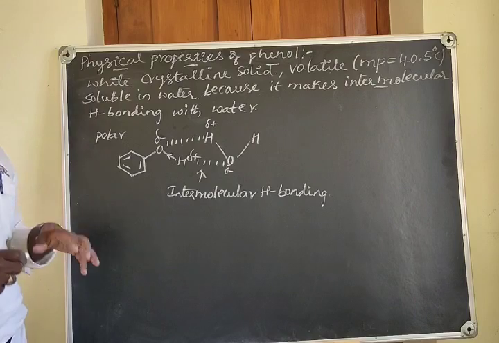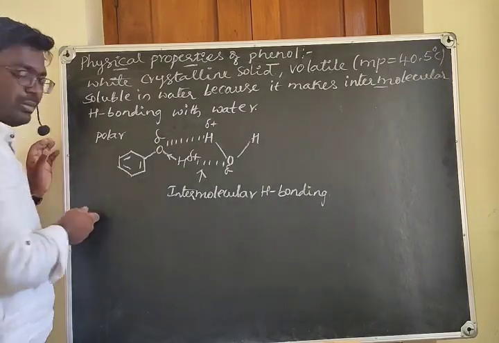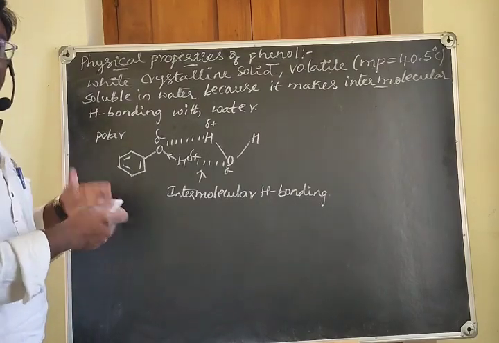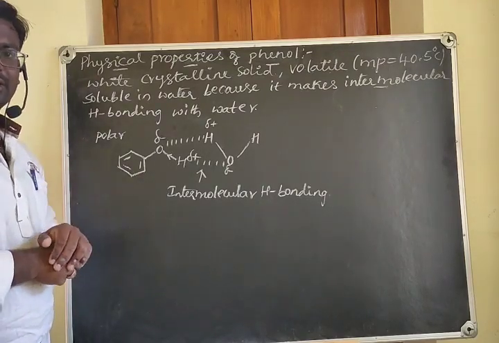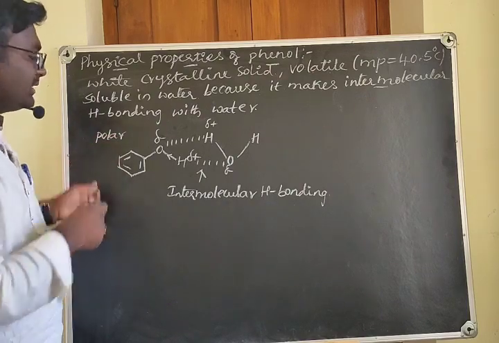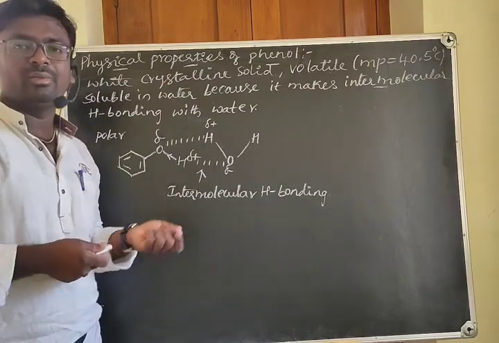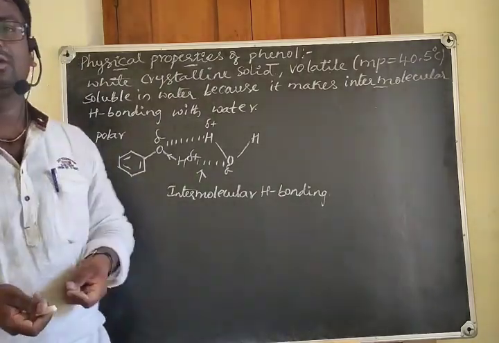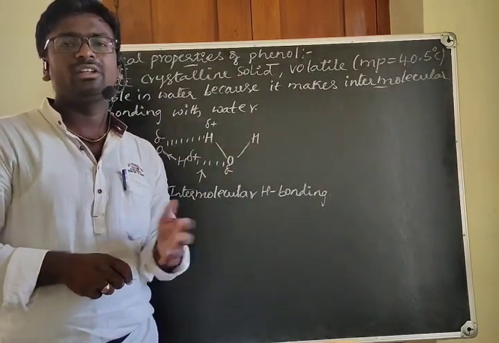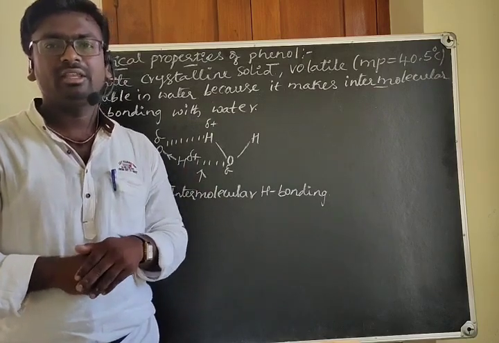As the number of carbon atoms on the benzene increases, obviously the melting point also increases. The next higher members of the phenols will have higher melting points. As we discussed already, as the size of the compound increases, van der Waals forces of attraction increase, so the boiling point or melting point also increases.